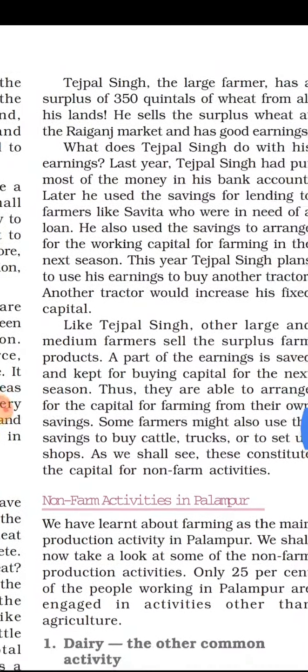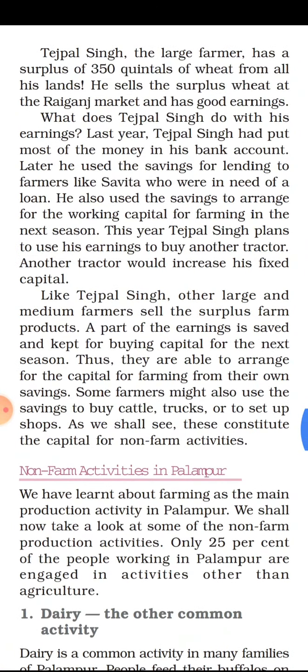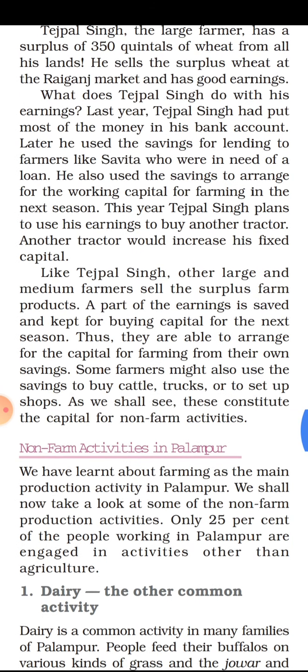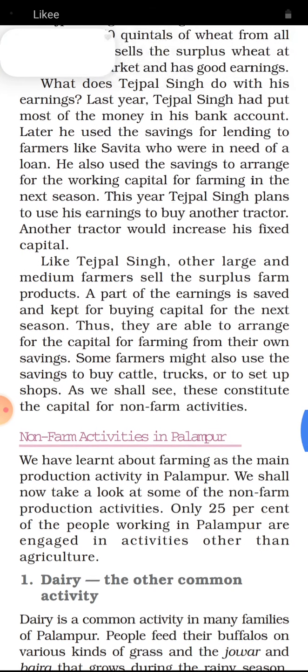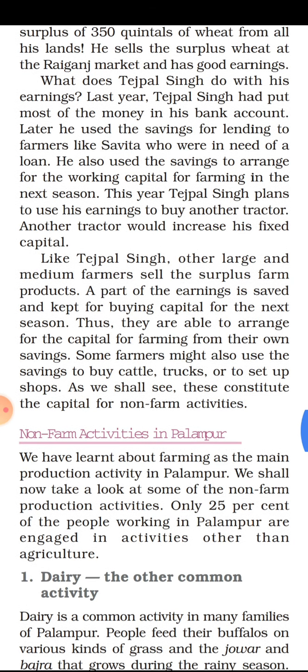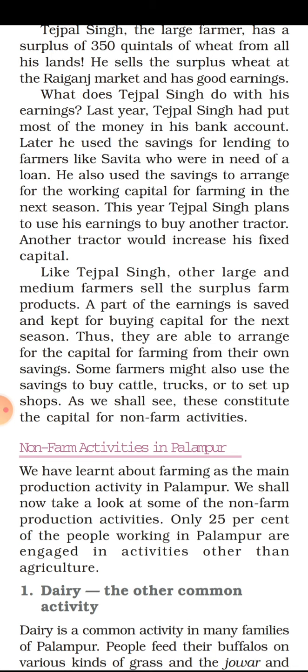Now, Tejpal Singh, the large farmer, has a surplus of 350 quintals of wheat from all his land. As we have discussed in the story of Savita, Tejpal Singh was a big landowner, so he is a large farmer, and he gets a surplus of 350 quintals of wheat from his land. He sells the surplus wheat at the Raiganj market and has good earnings, getting good money by selling the wheat.